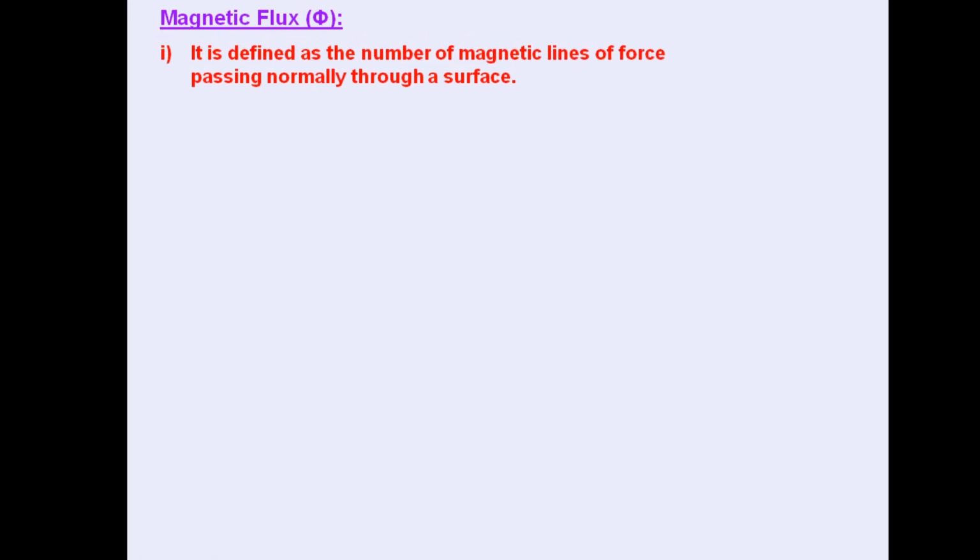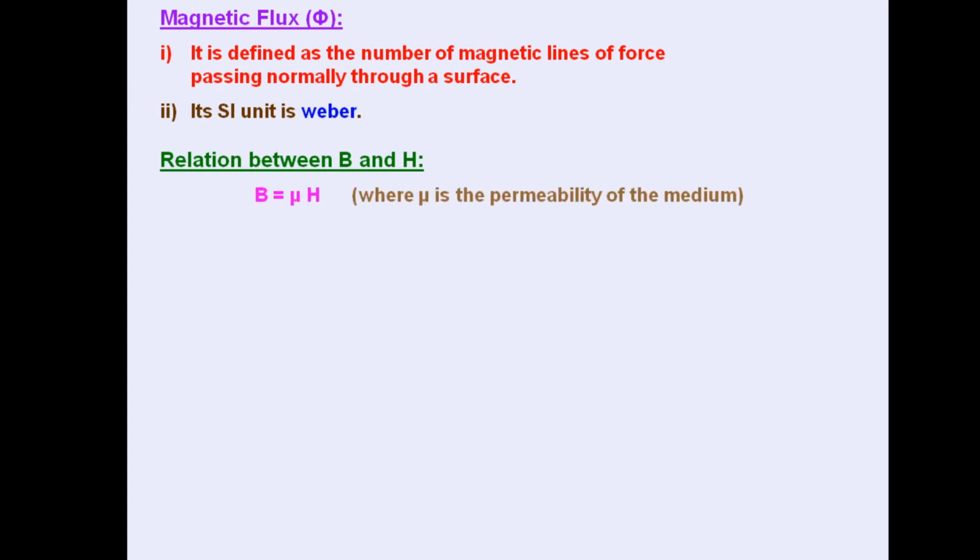Now the concept of magnetic flux, similar to that of electric flux, is defined as the number of magnetic field lines passing normally through the surface. Its SI unit is Weber. The relation between B and H, magnetic field intensity and magnetizing force, is B equals mu H.